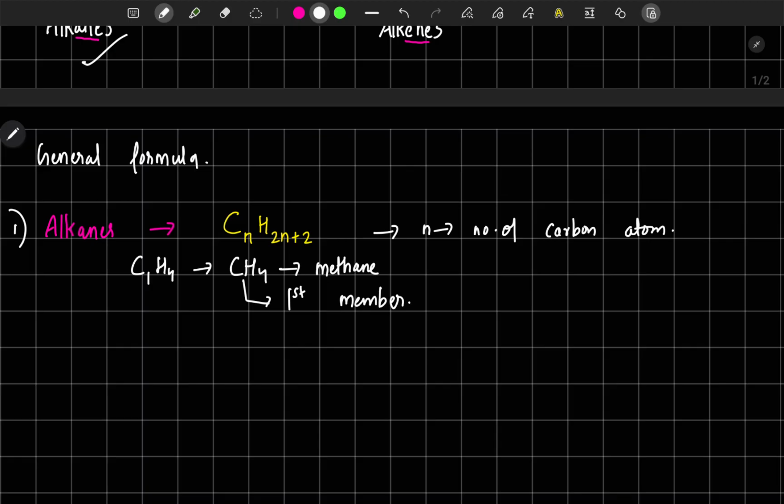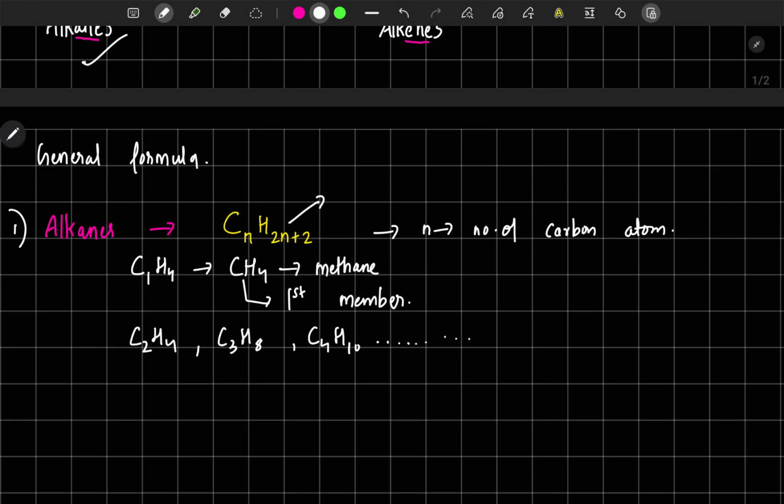We will get C2, H2 into 2, 4 plus 2, 6. So it will be C2H6. Okay, so it's very easy, right? The next member we will get is C3H8, and then C4H10. So it will continue.